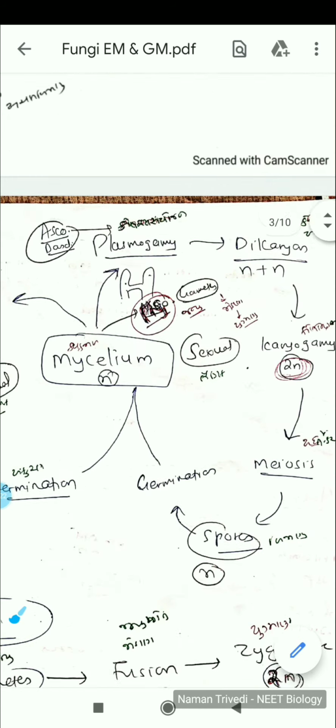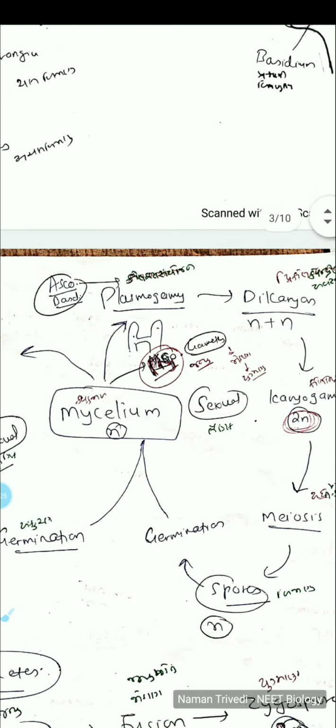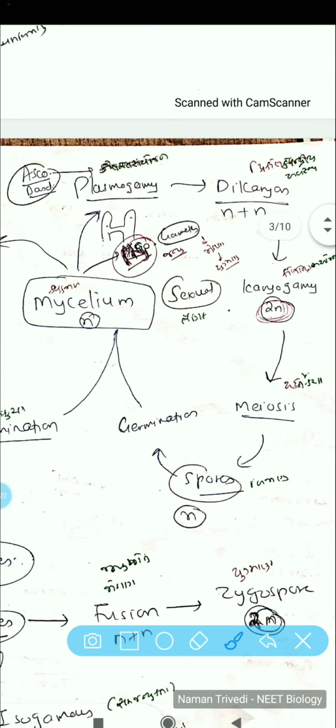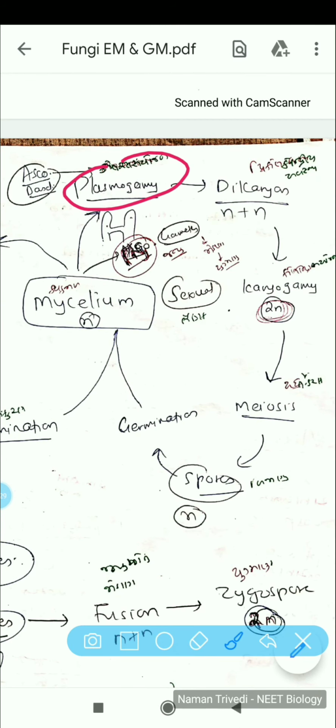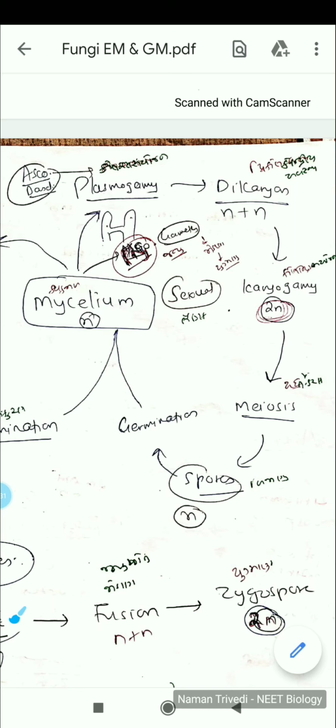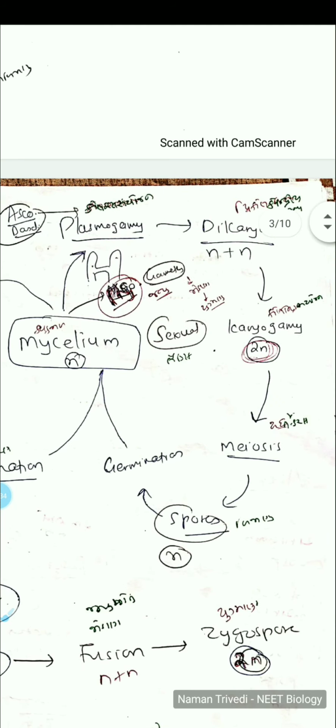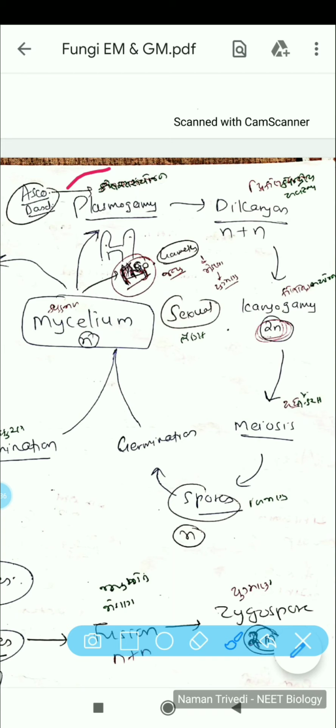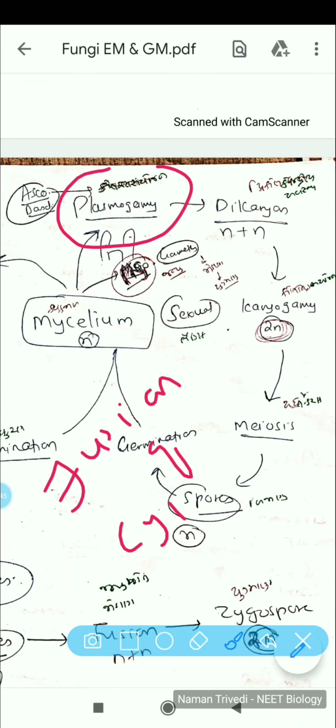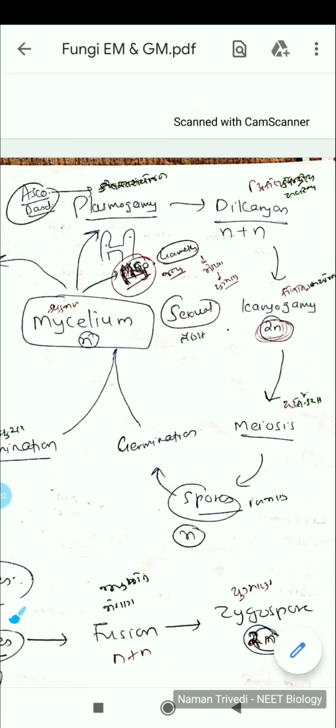So the association of cytoplasm, the mixture of cytoplasm over here, is referred to as plasmogamy. In short, it is the fusion of cytoplasm. Here in this region it is showing plasmogamy.